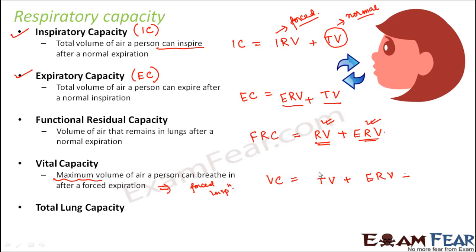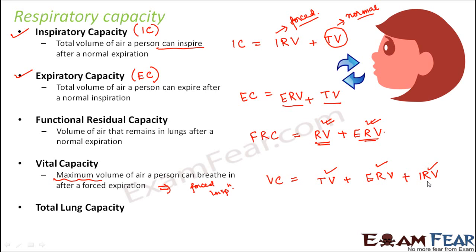So during forced inspiration you will take in the normal volume, which is tidal volume, plus IRV. So these two you will take under forced inspiration. Now since you already did a forced expiration, you already gave out ERV. So that ERV also you can take up. So vital capacity would be TV plus ERV plus IRV.